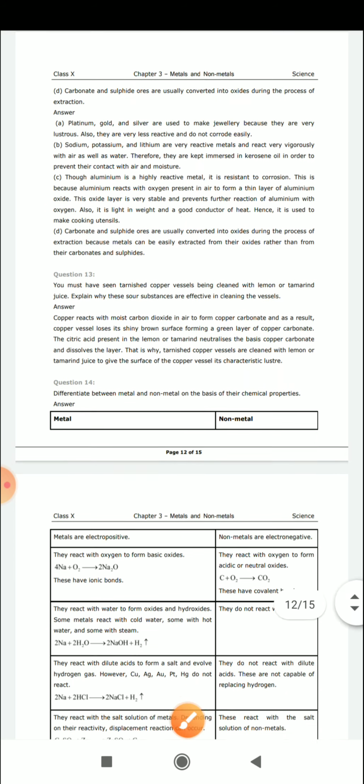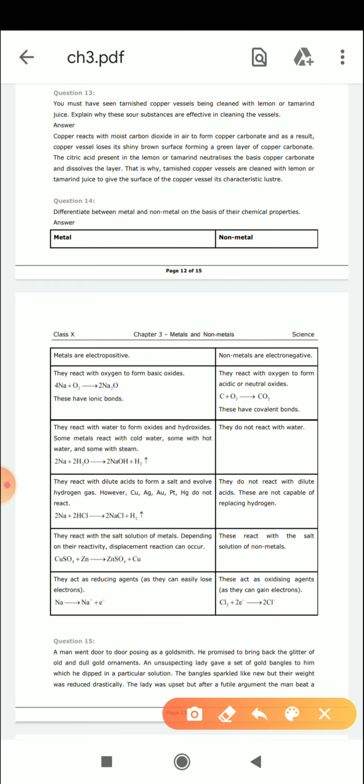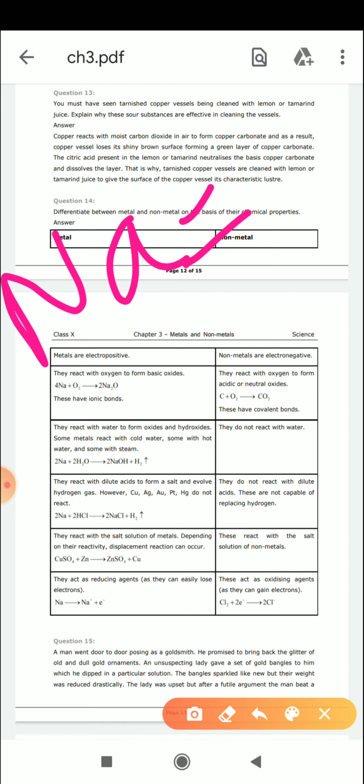So the first point given here is that metals are electropositive and non-metals are electronegative. Now what do you understand by this term? What is electropositive and electronegative? I already told you when I was teaching ionic bonding. So you know that when we are talking about a metal like sodium, I have taken the example.